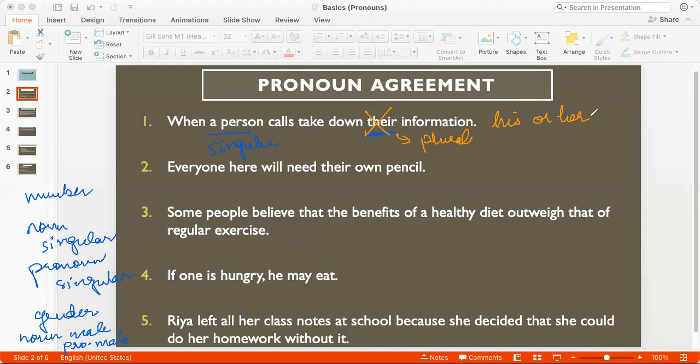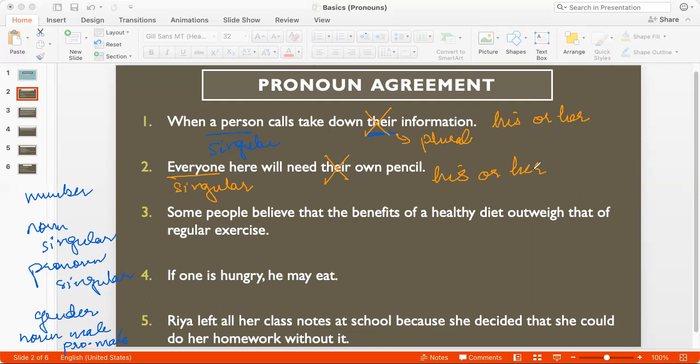Question 2, everyone here will need their own pencil. Again, everyone is an indefinite pronoun, words like everyone, someone, no one, and they are singular. So when I say everyone will need their own pencil, this plural there will not work, and I would have to say his or her own pencil.